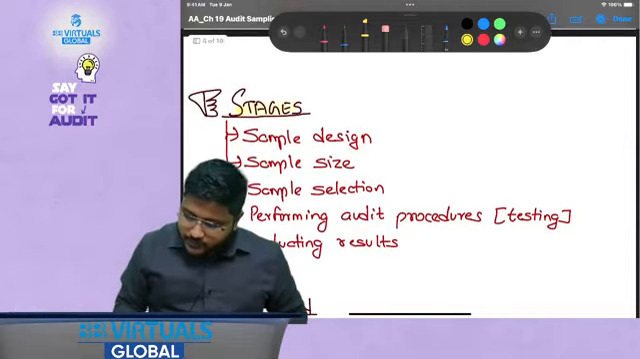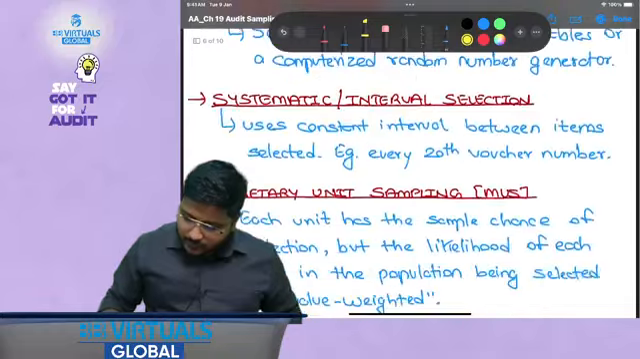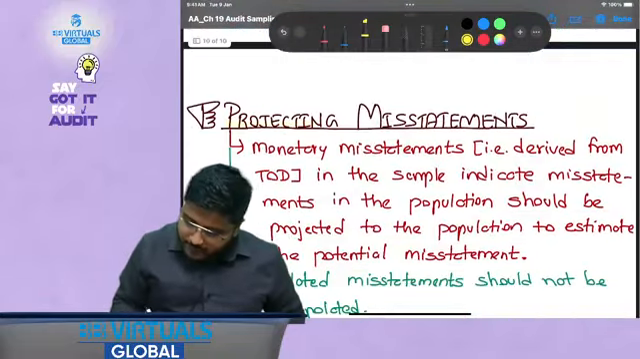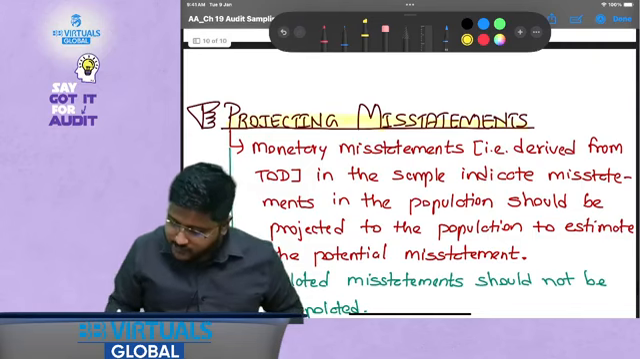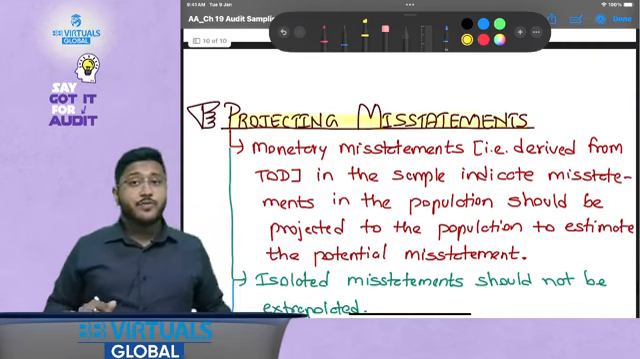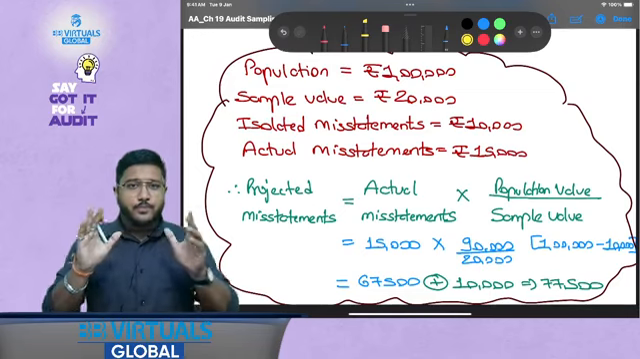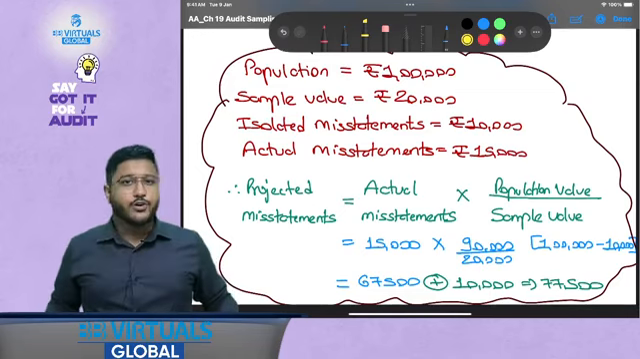Then we are going to discuss the stages. Once we are finished with the stages, we are going to go for projecting misstatements. How do we project the misstatements to the entire population? And once we finish that, our chapter would be done. So this is the core of chapter number 19, which is audit sampling.